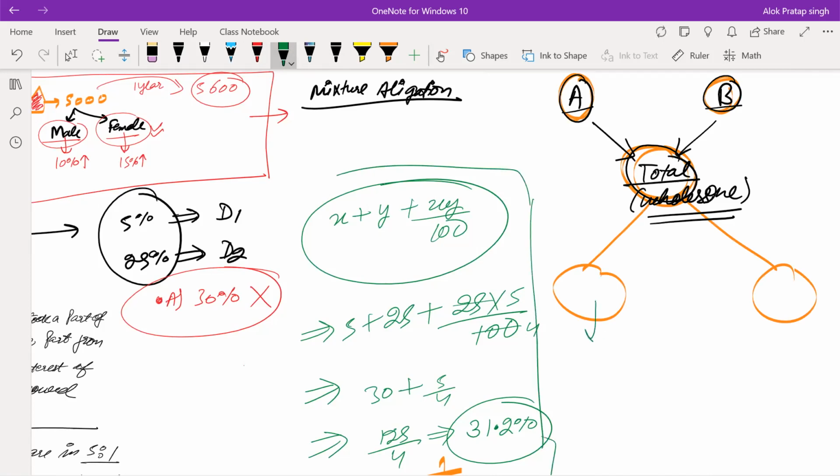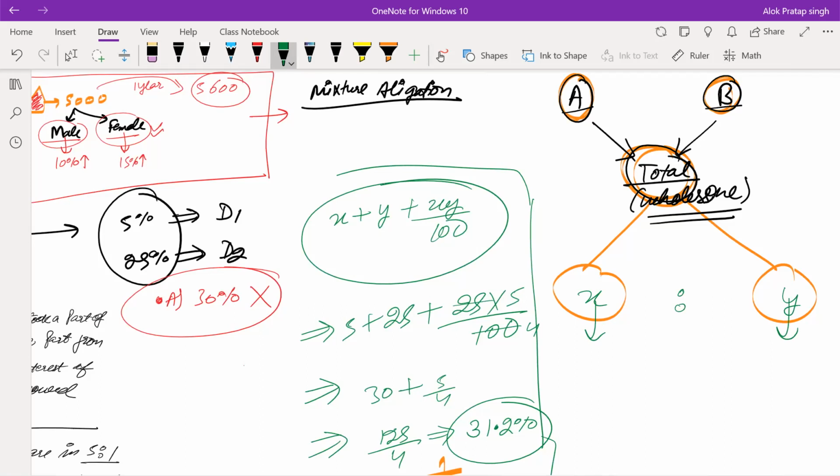Now, what will be these entities that we need to understand? First, these X and Y, whichever entities are represented here, the first thing to understand is they will be in the ratio. X and Y both will be in the ratio, right?